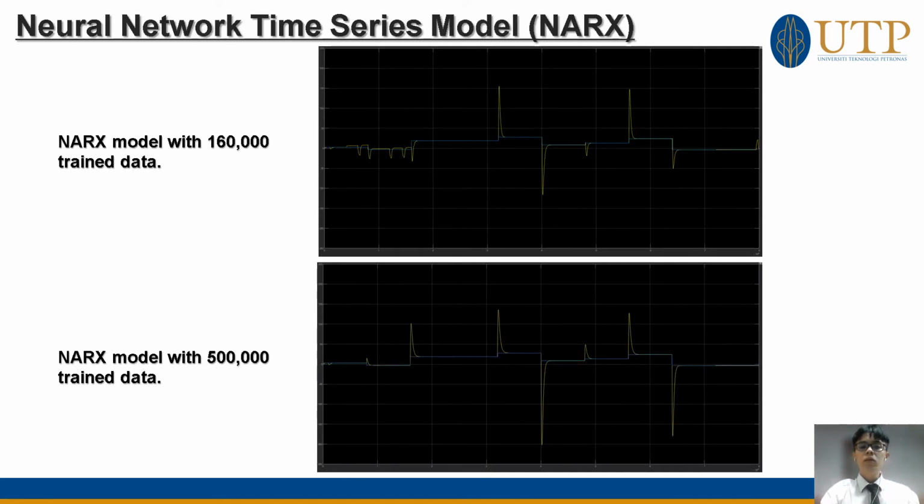To develop the neural network model, 70% of the data is used for training, 15% for validation, and another 15% for testing. In order to analyze the effect of using different data sets, the results of 160,000 second trained data and 500,000 second trained data are compared, and obviously the result of 500,000 seconds is much better since there is no oscillatory curve in the first 20,000 seconds. Therefore, the greater the amount of trained data, the more accurate the neural network training results are to the original data.